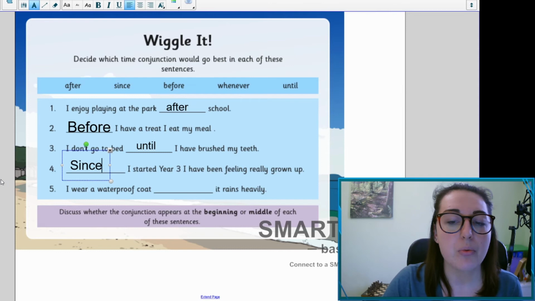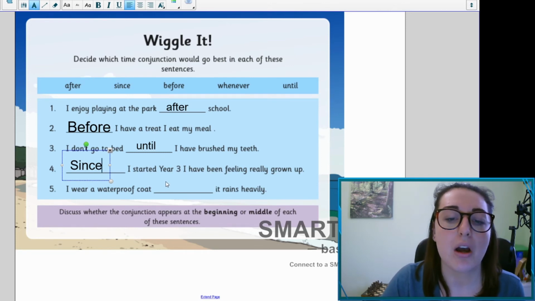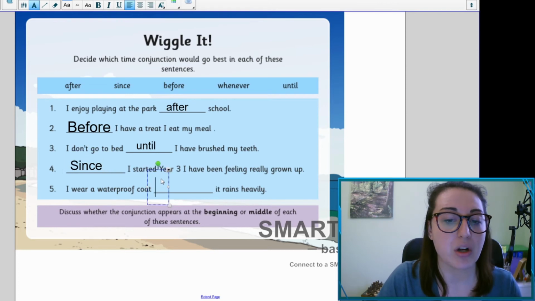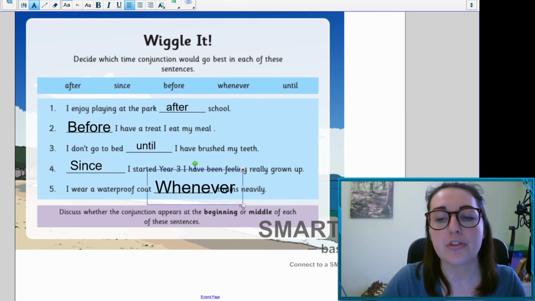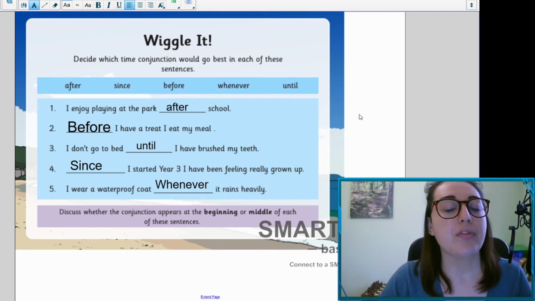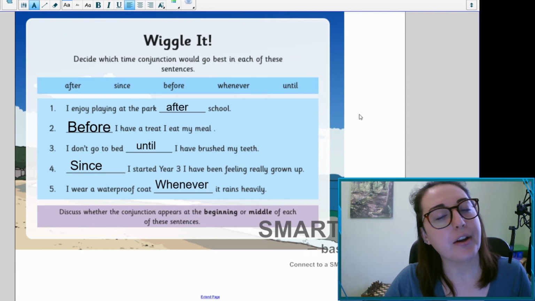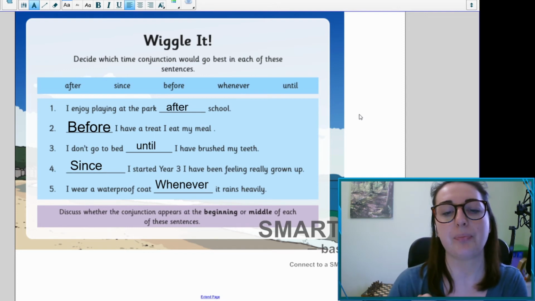And I wear a waterproof coat. It rains heavily. So the last one, we could have had doubles, but actually it works out quite well here. I wear a waterproof coat whenever it rains heavily. I wear a waterproof coat after it rains heavily. That's not going to help you when it is raining. So you really need to think about which time conjunction is the best one.